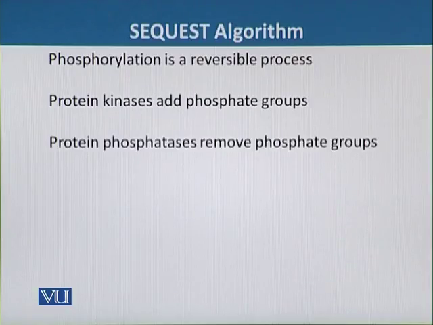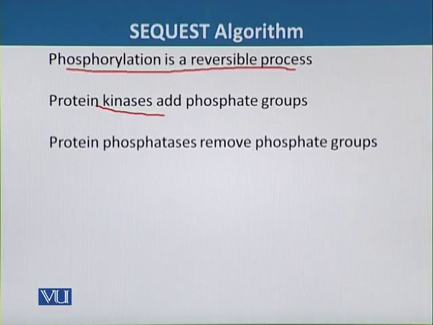Phosphorylation is a reversible process, and the protein kinase can add phosphate groups; whenever the kinase adds a phosphate group, the protein becomes active.